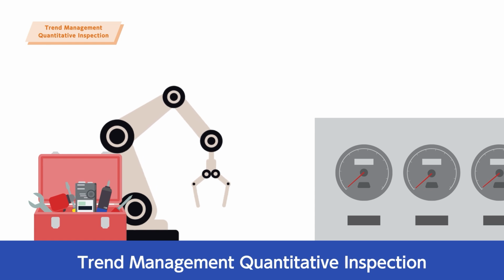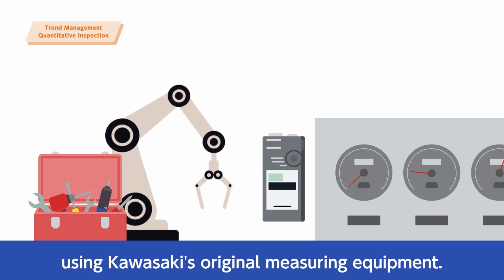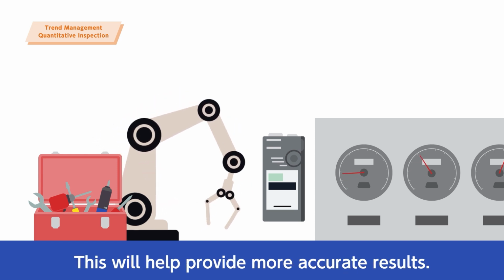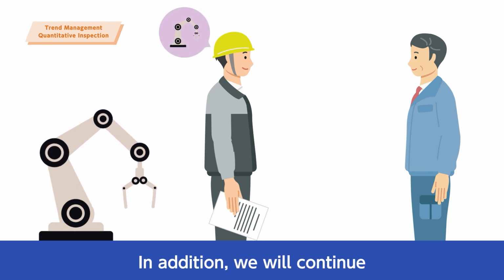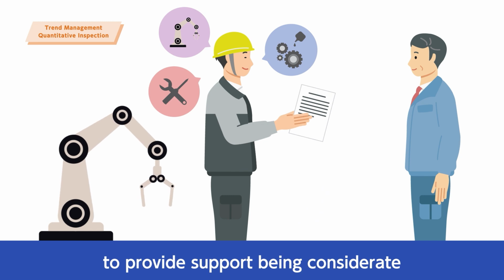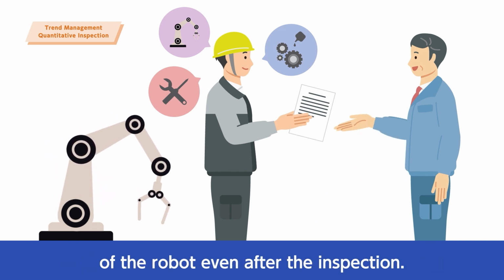Trend Management Quantitative Inspection quantifies the state of the robot using Kawasaki's original measuring equipment. This will help provide more accurate results. In addition, we will continue to provide support, being considerate to the customers by explaining the maintenance of the robot even after the inspection.